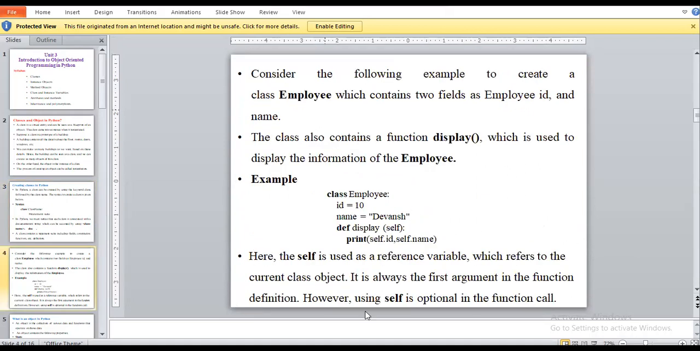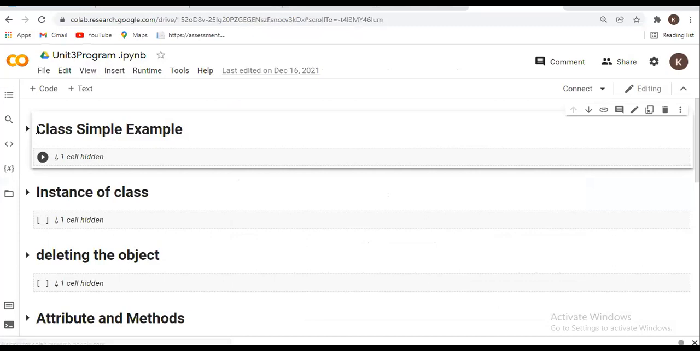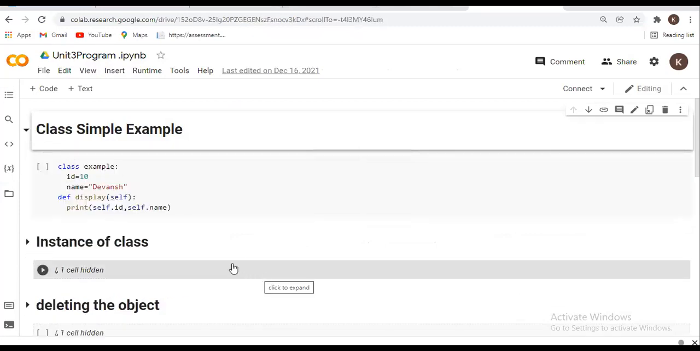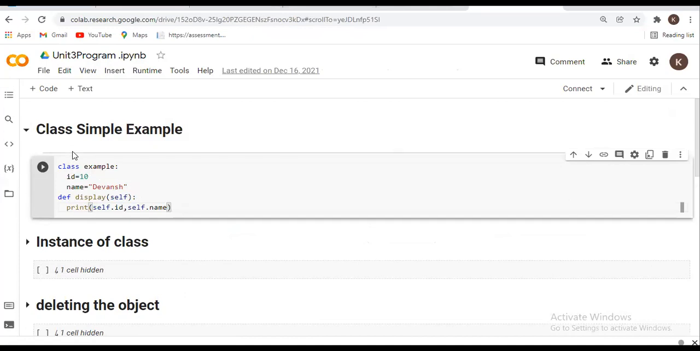So here we will see a simple example of a class, how to create a class. You have to see here, here I'm creating the... Yes, any doubt? Yes, anyone having doubt? Yes, anyone?